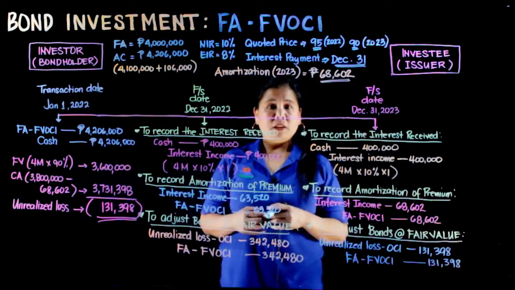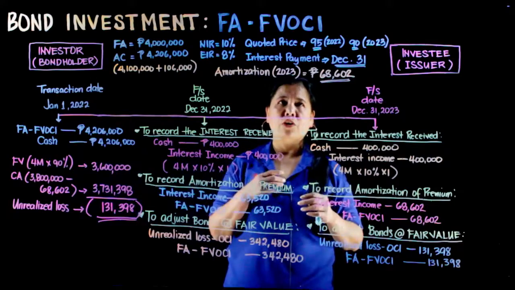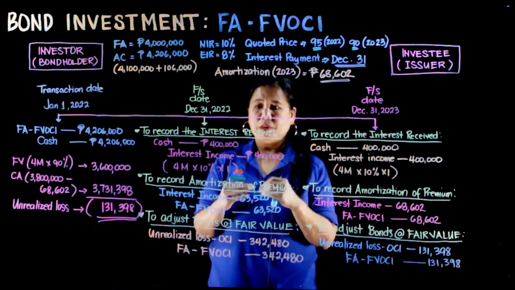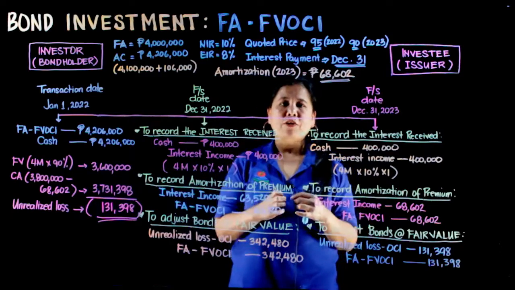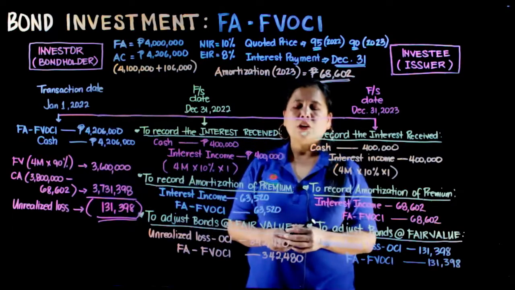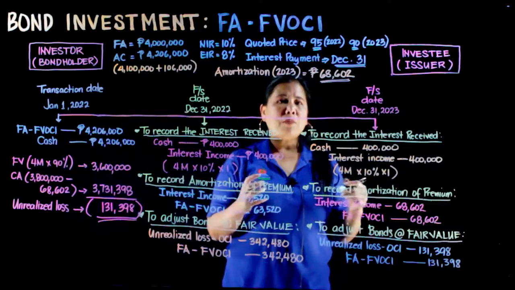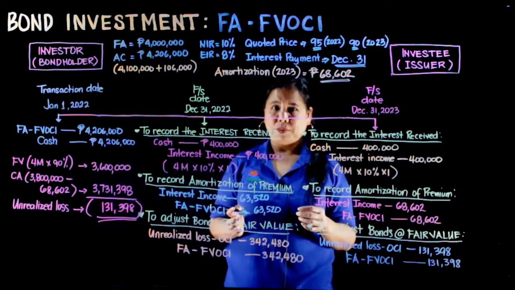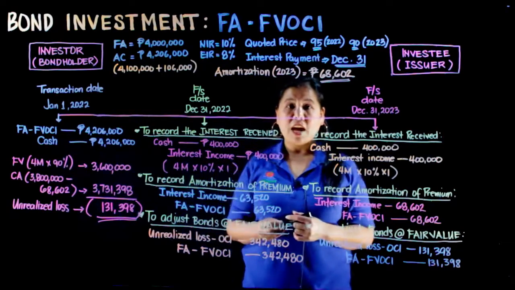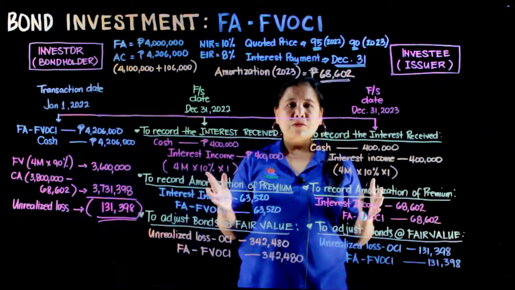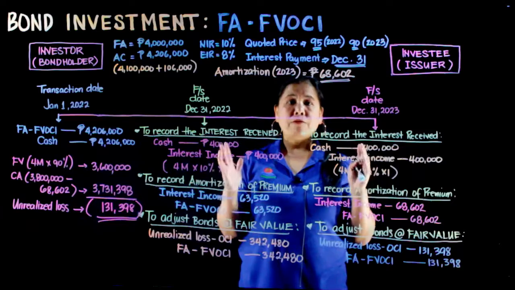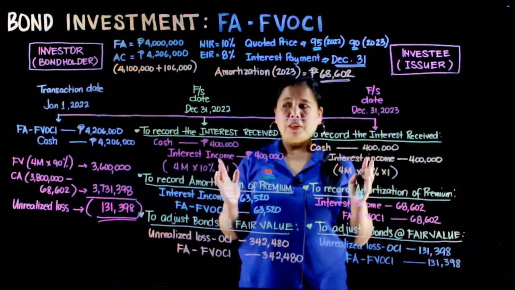Maraming pwedeng maging questions sa'yo o requirements sa'yo sa problem na ito. Pwedeng itanong sa'yo kung magkano ang interest income received, kung magkano ang interest income earned, or kung magkano ang carrying amount ng iyong investment, ng iyong account na financial asset, FVOCI. Ang carrying amount at the end of the year is the fair value ng investment na ito.